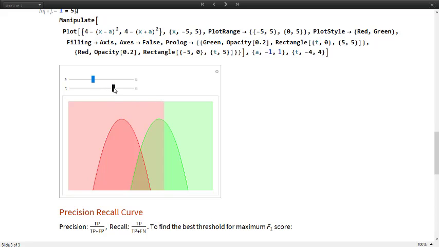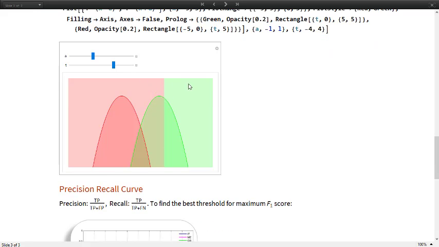Therefore, we need a way to assess these things and find an optimal threshold. This is too bad because now everything the machine classifies is positive. But on the other hand, if we go too far, then this is also bad because it's classifying everything as negative. So we need something optimal around here.